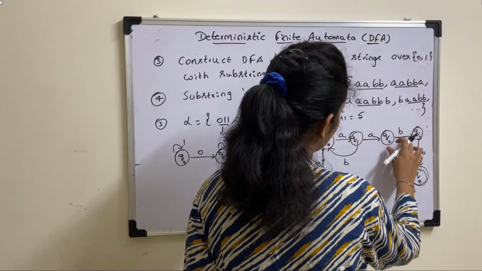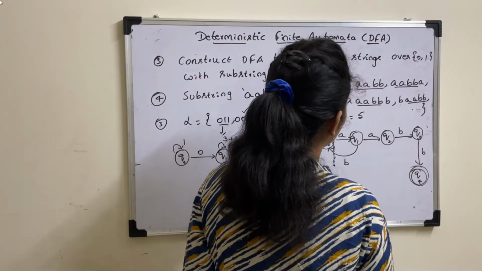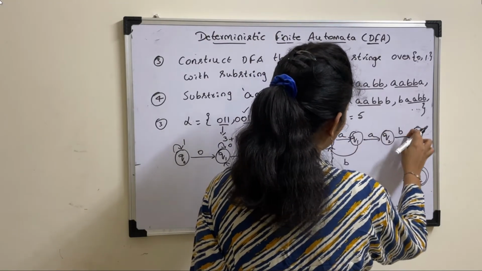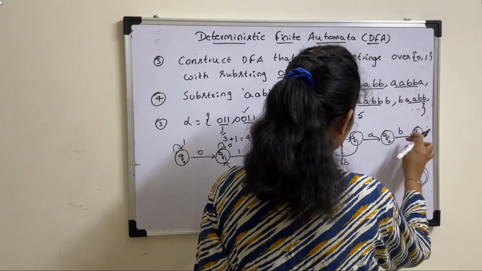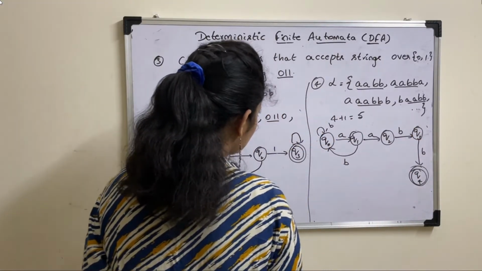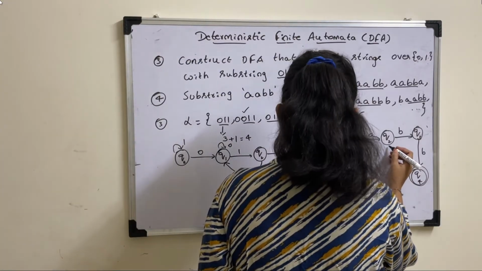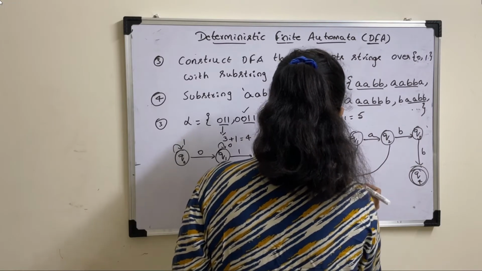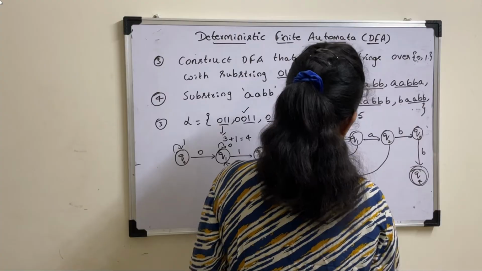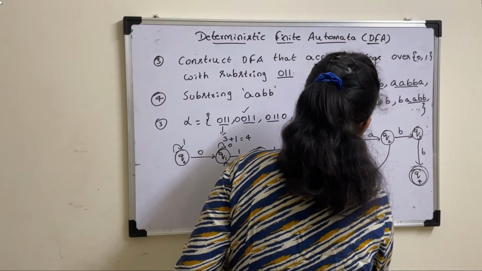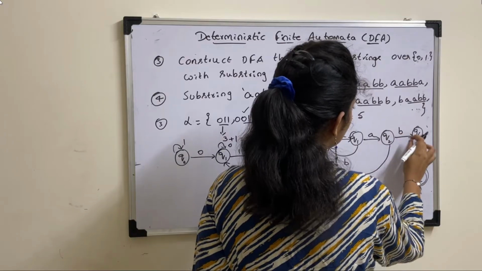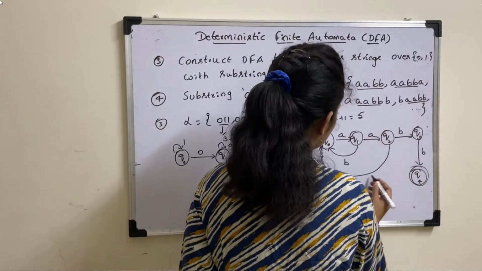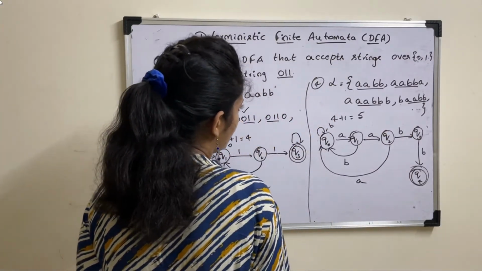Next, on Q2, we already applied A, A. So can A be used here? If you use A, you will get AAA, B, B, so that is not allowed. You need to move this state from Q2 to Q1 on input symbol A. Next on Q3, there is a transition from Q2 to Q3 on B. We need to apply A here.